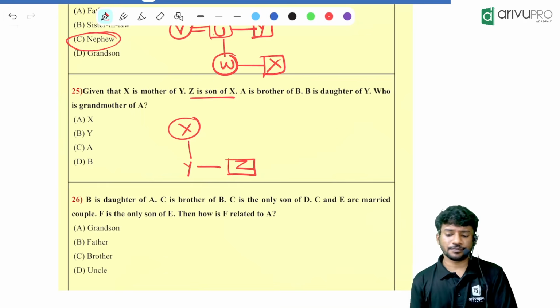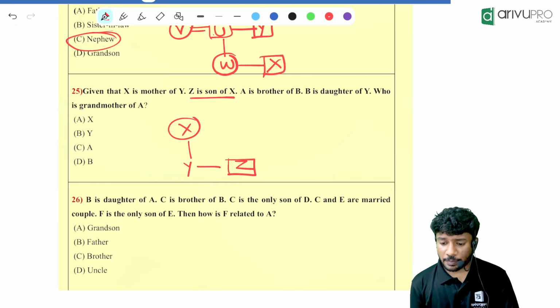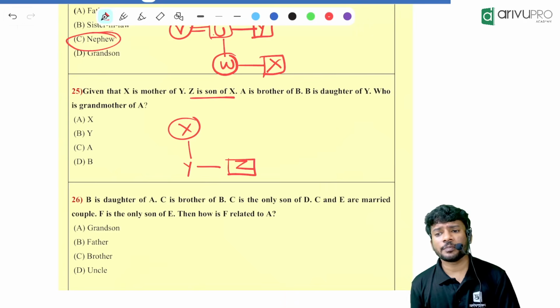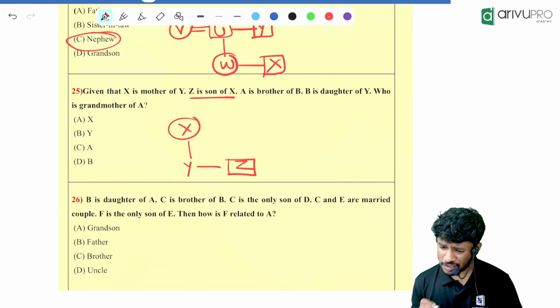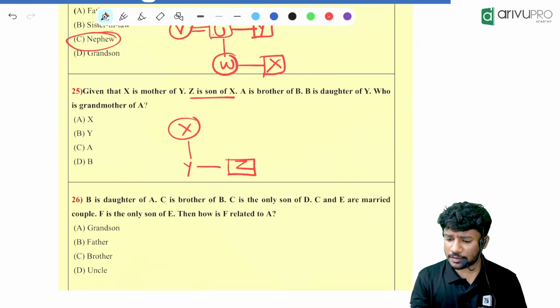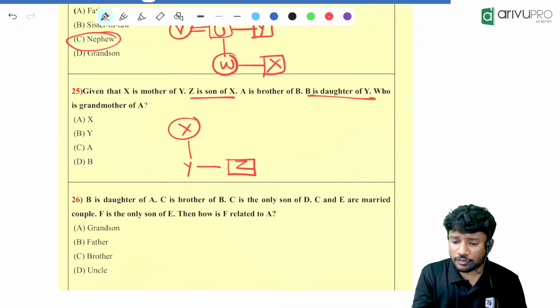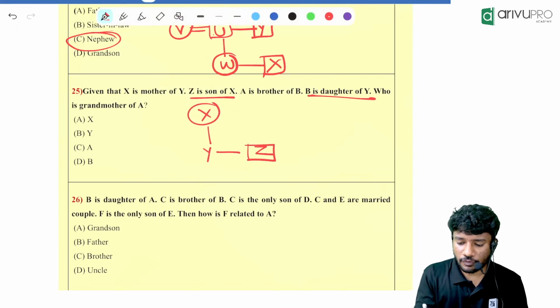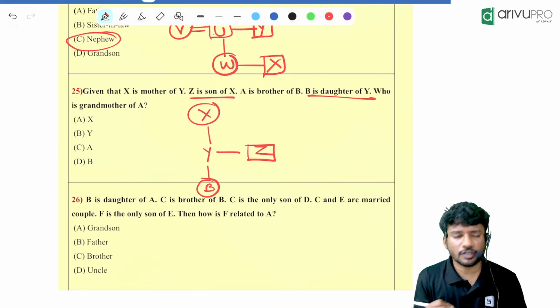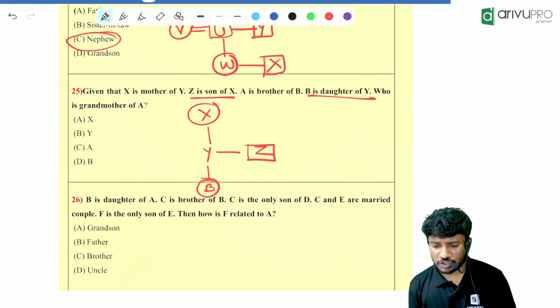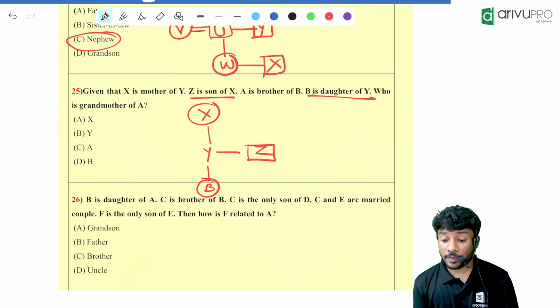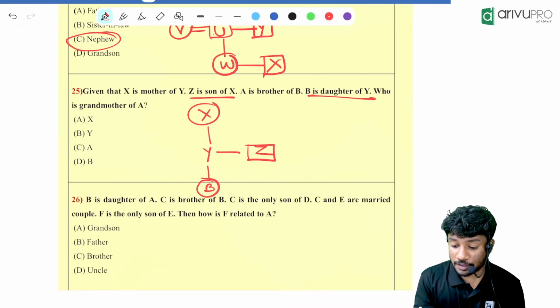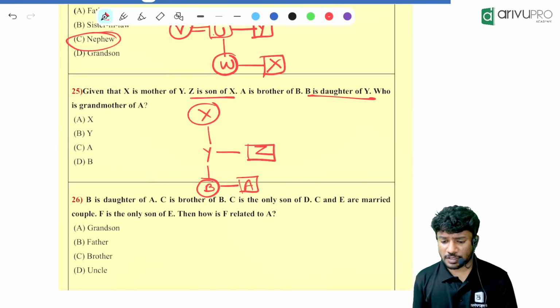Then what is given now? A is the brother of B. Do you know A and B over here? Can you connect it? Let it be there. We will come back to that later. B is the daughter of Y. That we can connect, right? B is a daughter of Y. B is over here and daughter of Y. Then people, what is remaining? A is the brother of B. A is the brother of B means A and B will be siblings. Then anything we missed out, everything is sorted, right?